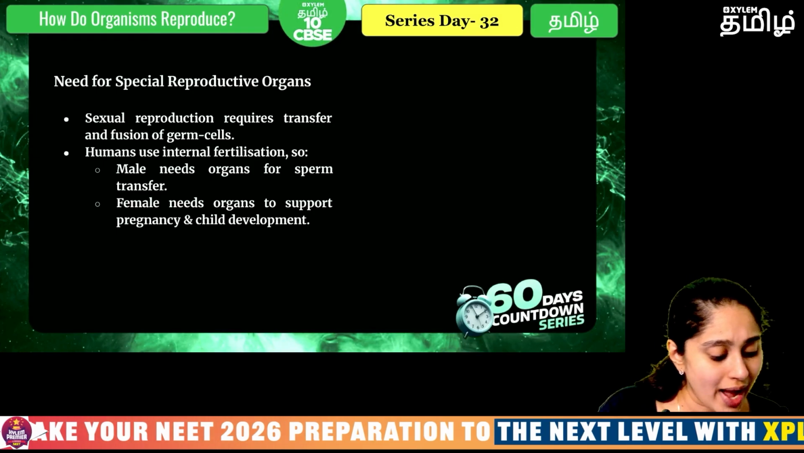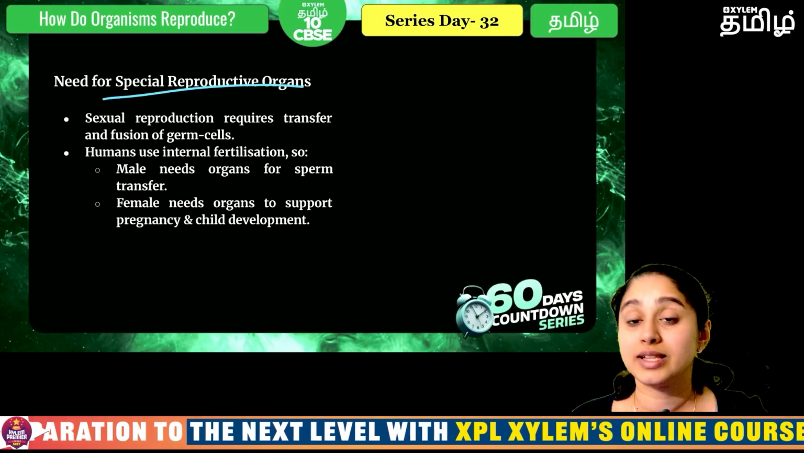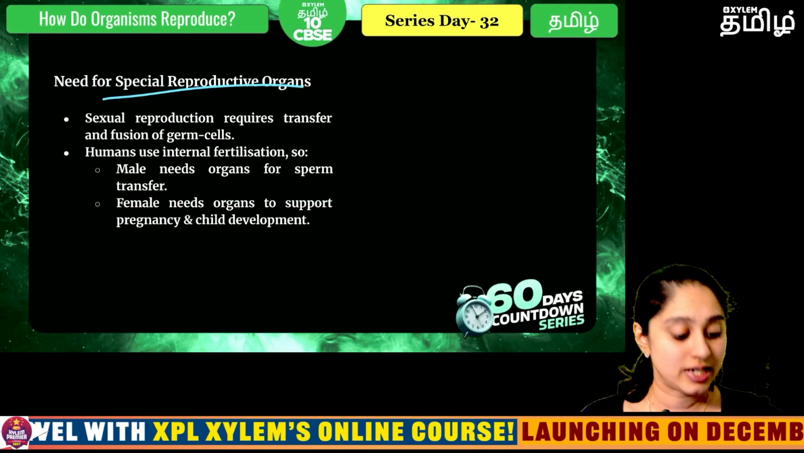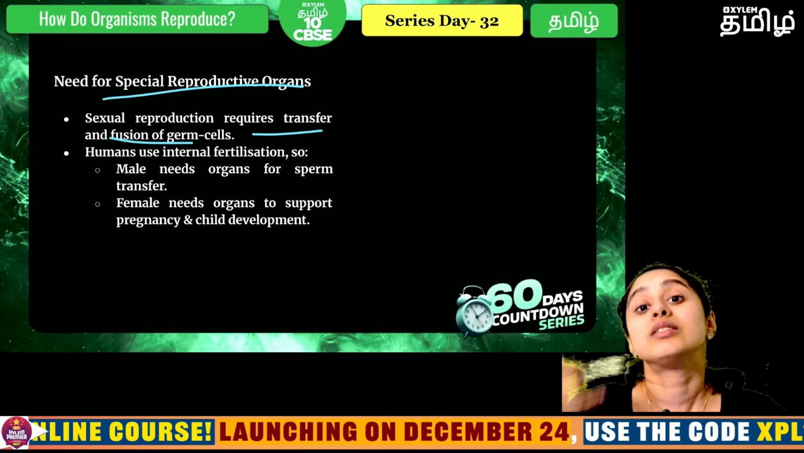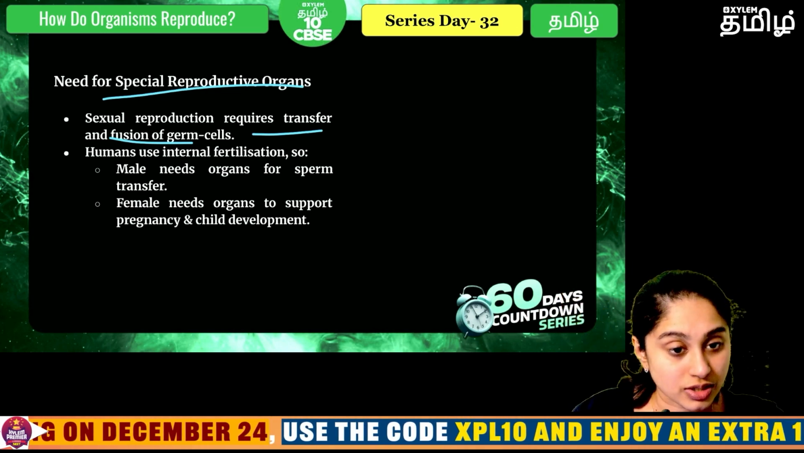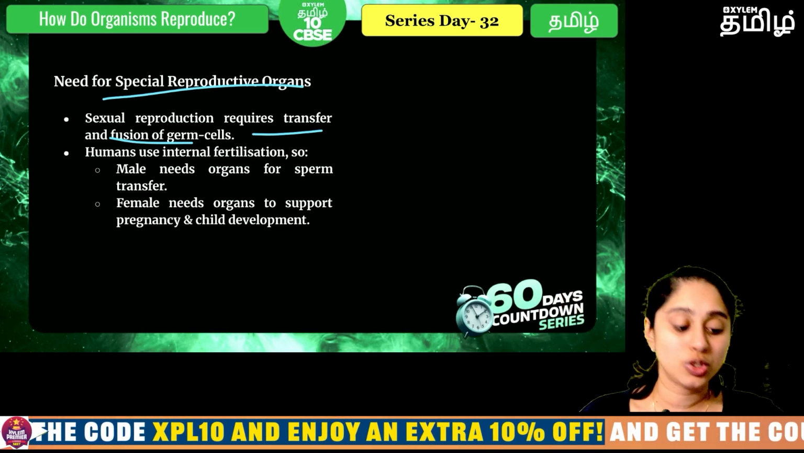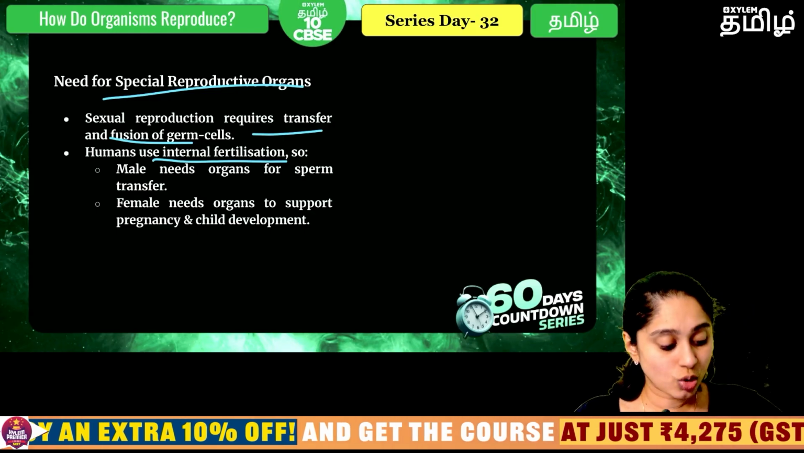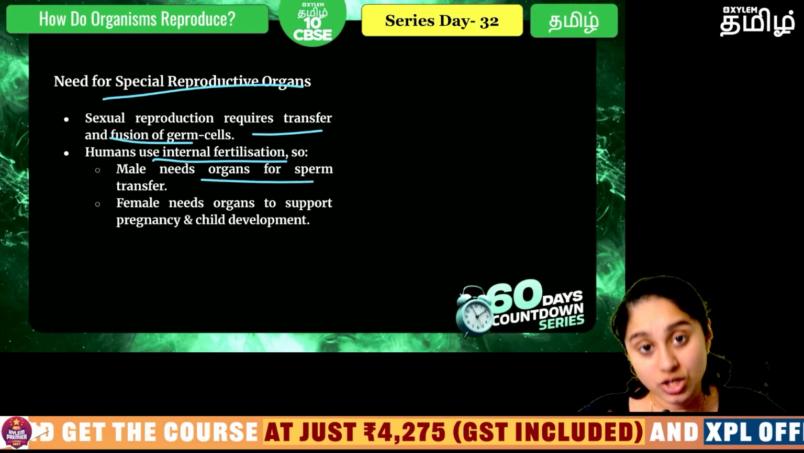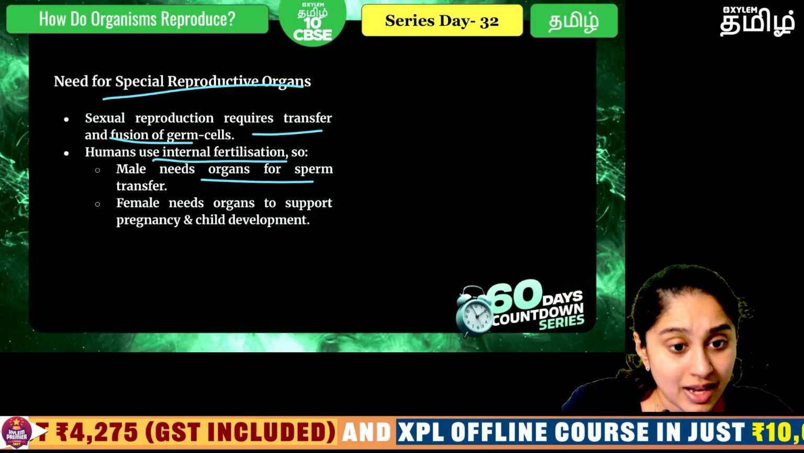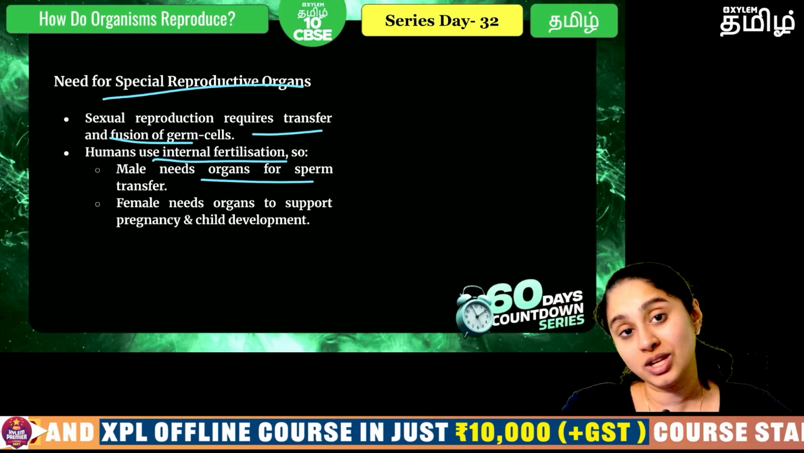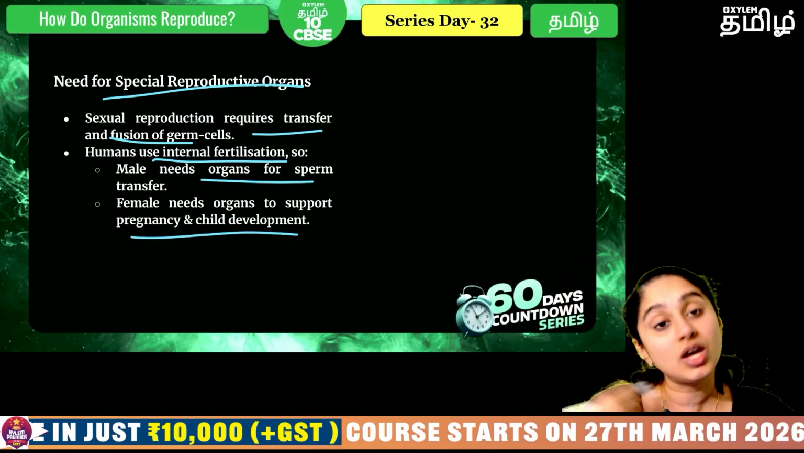Okay, so why special reproductive organs are there? Because obviously in sexual reproduction you need to transfer the germ cells and you have to fuse it, right? So for this, humans use internal fertilization. So the male needs organs to transfer the sperm into the female, and female will need the organs that will support and develop the child.